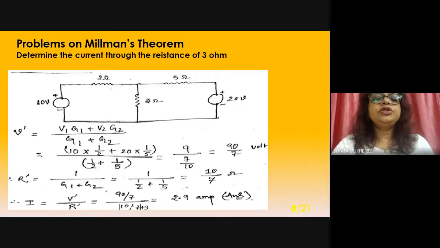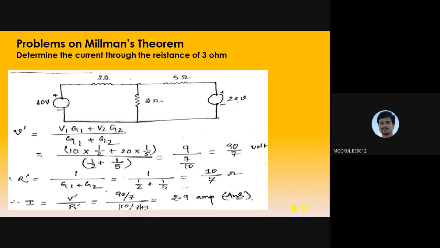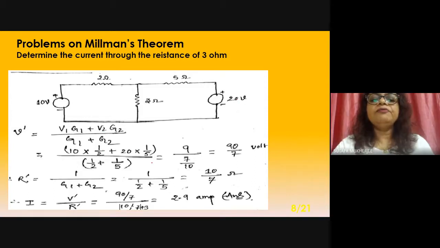So V1 G1, where G1 means 1 by 2 because G is 1 by R, and V2 G2, where G2 is the conductance. That is 20 volt times 1 by 5, divided by half plus 1 by 5. That gives 90 by 7 volt. And what is R dash? 1 by G1 plus G2. G1 means half, that is 1 by R1, 1 by 2. And G2 is 1 by 5. After simplification, you will get 10 by 7.